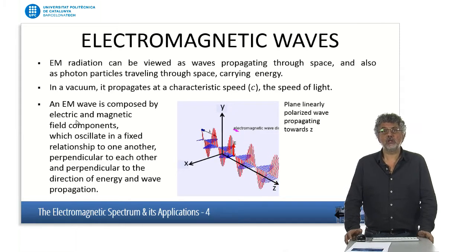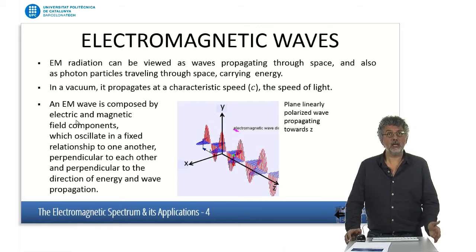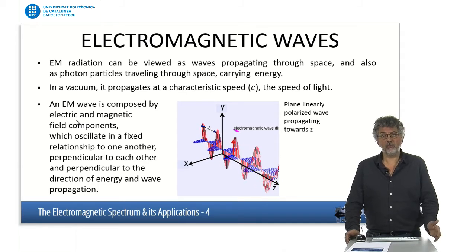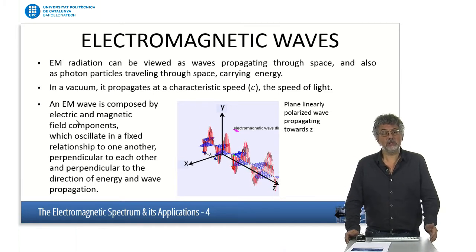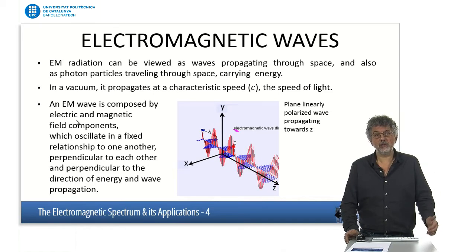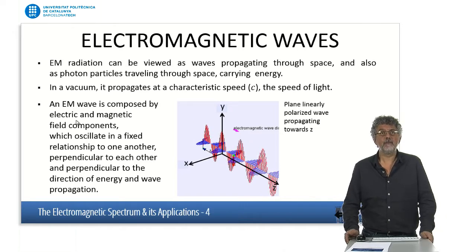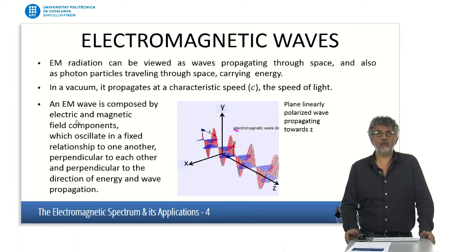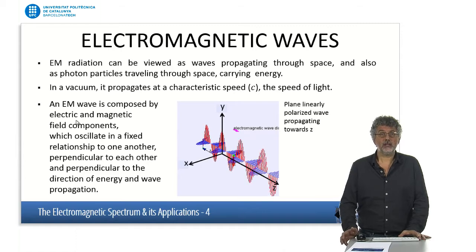What sort of perturbation, or what are we propagating when we talk about an electromagnetic wave? Well, essentially an electric and a magnetic field. We'll see later on in the course that in order to exist, an electromagnetic wave has to have both an electric and a magnetic field that propagate. And when we say propagate, we mean that there is that disturbance or that change in the electric and magnetic field that is propagating in space. An electromagnetic wave in vacuum propagates at the speed of light. And as I said, we always have both the electric and the magnetic field.